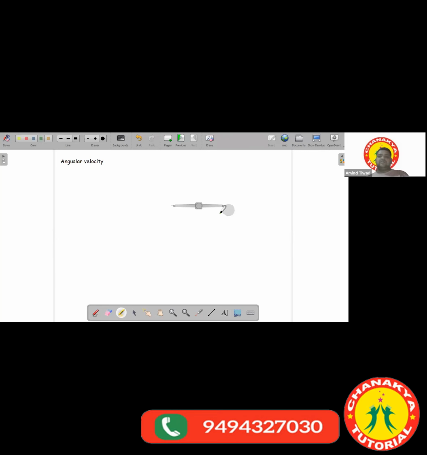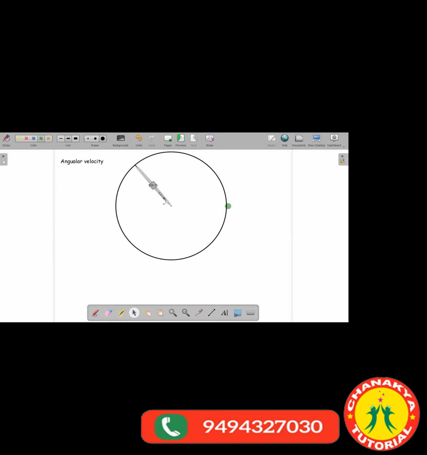Let this be the starting point, and from here the object moves in a circle. So how does it move? It goes round like this. It can continue moving any number of times, right? Which type of motion is performed by this compass? Angular motion. Now, just like the linear motion, angular motion also has its dynamics. Angular motion also has its description.